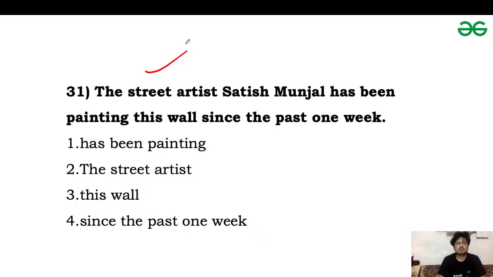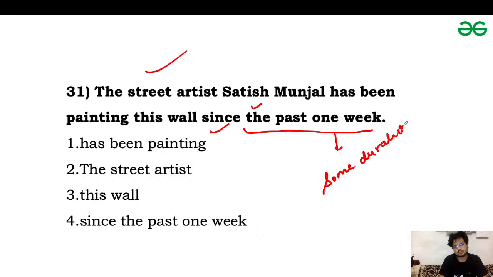Okay, so in this sentence we are using since as a preposition, and it is taking a time, the past one week. Always remember this: if we are using the article the before this noun phrase, it is referring to some duration, and we always use the preposition for with a duration.